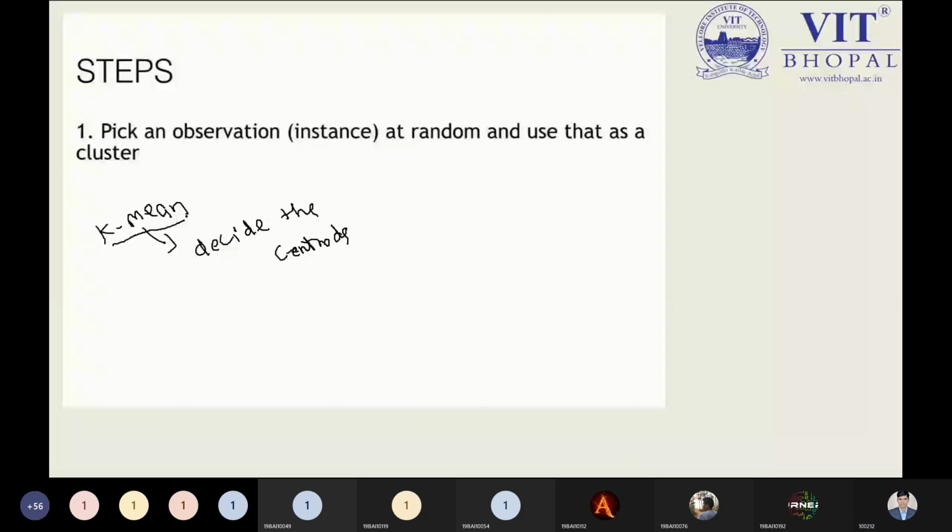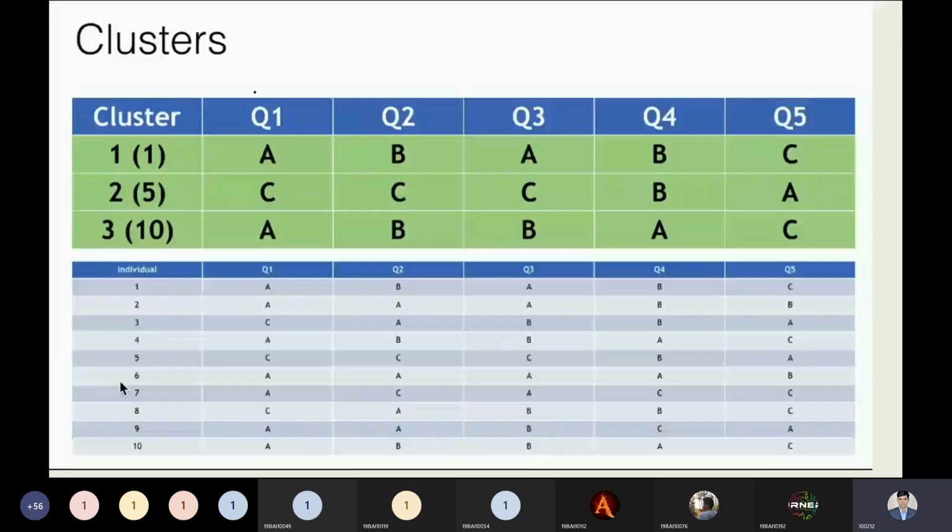Now, here I have chosen 3 clusters. So it defines the size of K: we can say K equal to 3 we have taken. So in K-modes, here we have chosen the K value 3.